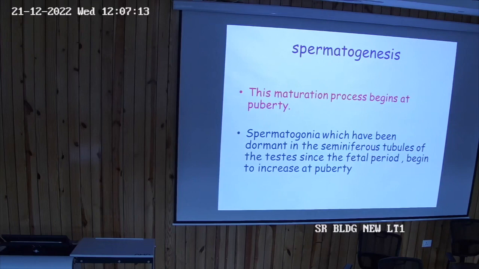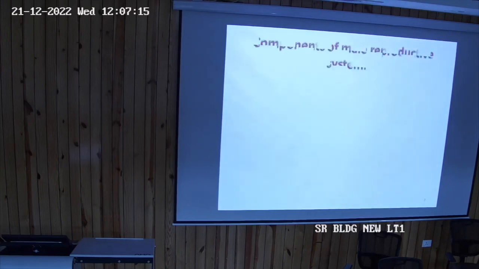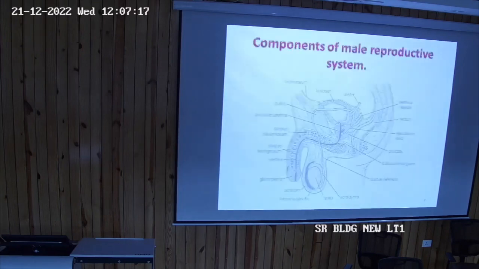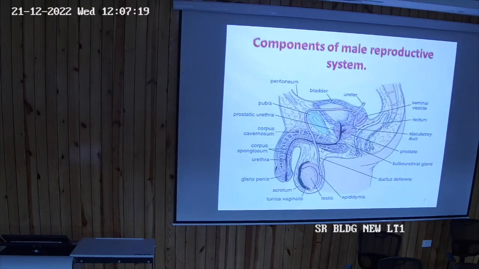So this process takes place in the seminiferous tubules. So what are the components of the male reproductive system? You all might be knowing. There are testes, then epididymis, vas deferens. This is, as a whole, the sagittal section of the pelvic region.